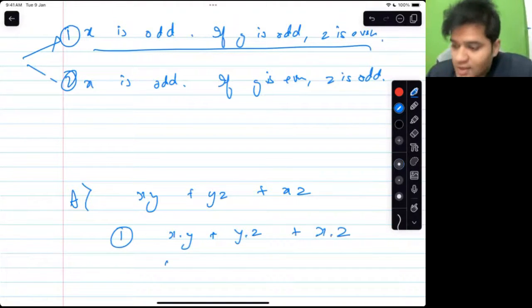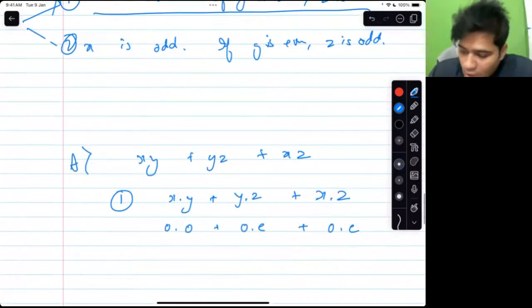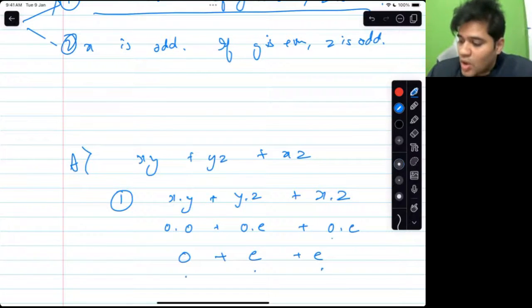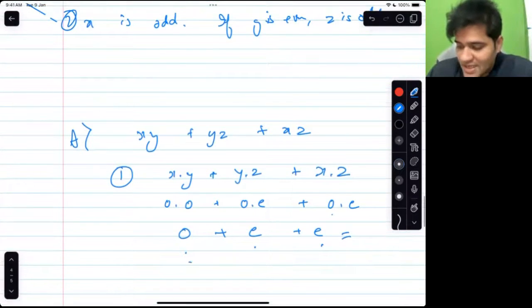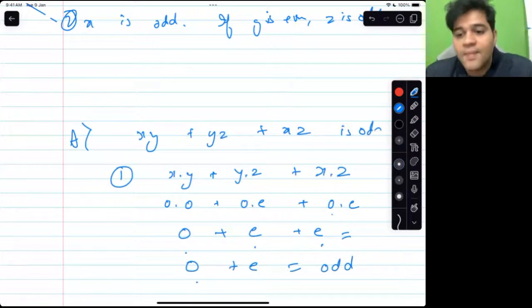So x is odd, y is odd. Odd into even, odd into even. So odd into odd is odd, odd into even is even, odd into even is even. Two evens and one odd, so the sum of two evens is basically an even, and odd plus even is odd. So this says xy plus yz is odd.